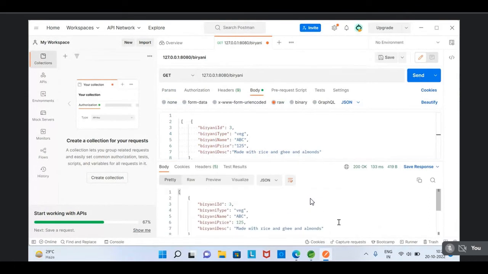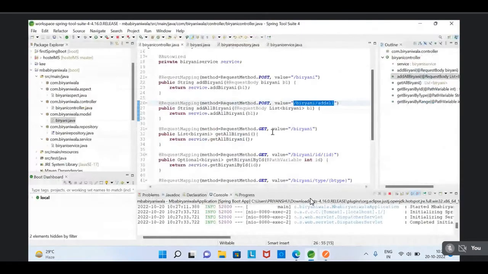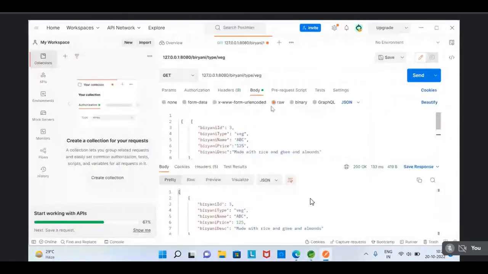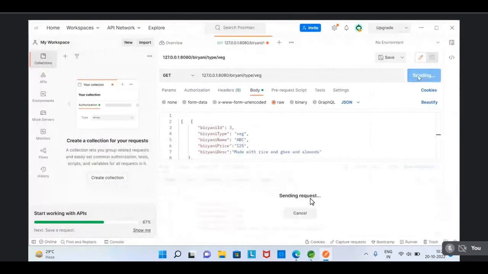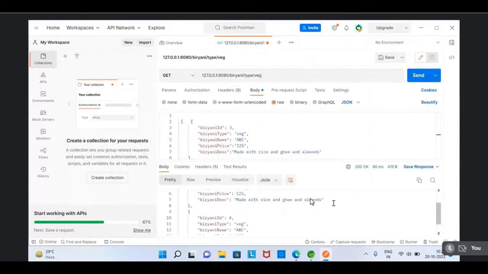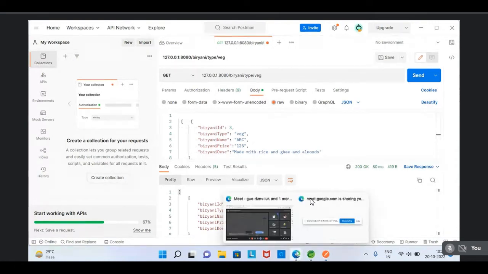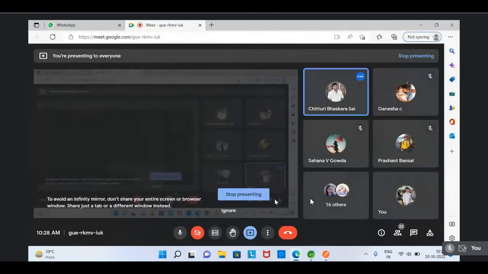We are getting the data. Now try to get the elements by using the name or type. Biryani slash type slash. Give the type. I want veg biryanis. Sir, with this I should check with that. Type only, no? Yes, sir. We are getting it. Now it's completely working. Yes, sir. Thank you, sir. Thank you for that.